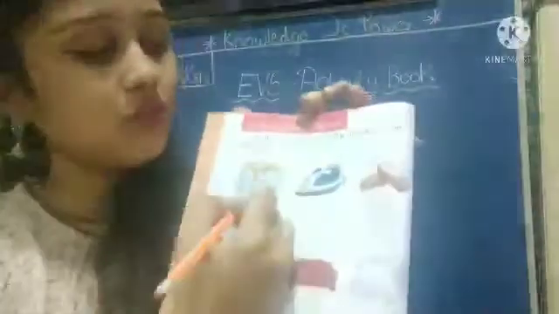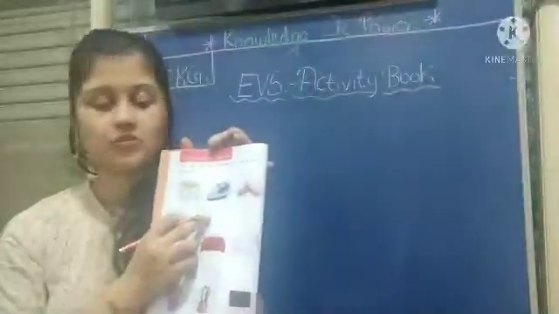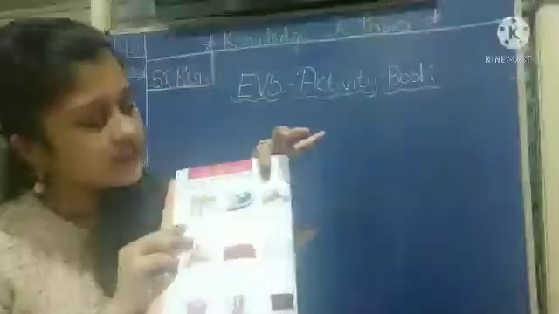So we'll see. First is what? Table. Teacher's table. Yes, it is kept in our classroom. So you have to color in this circle. Next is what? Iron. We don't see it in school. So you don't have to color this circle. Okay. Now third is what? Duster. Yes, duster is used in our classroom. So you have to color it.